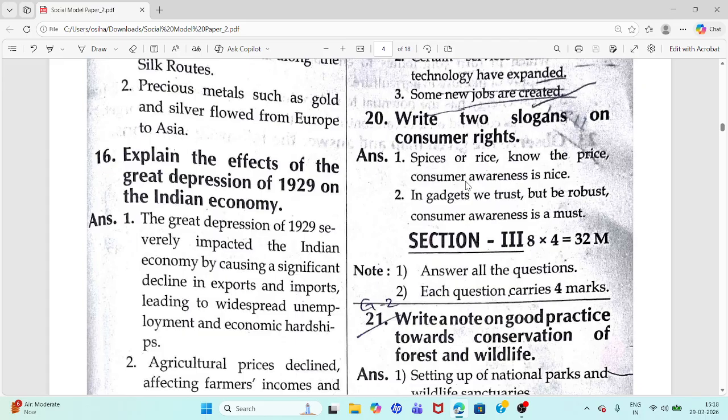Know the price. Consumer awareness is nice. In gadgets, we trust but be robust. Consumer awareness is a must.